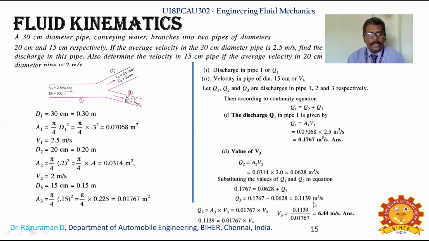So what is important in comparison to the previous problem is that there it was not having any diversion. The discharge flows from one section to another section throughout one pipe only, but here you are having a diverging of the pipe. So this Q1 will be equal to Q2 plus Q3. That is what is important while solving these kinds of problems. So wherever there is a partitioning of piping, you have to make the logic correctly.